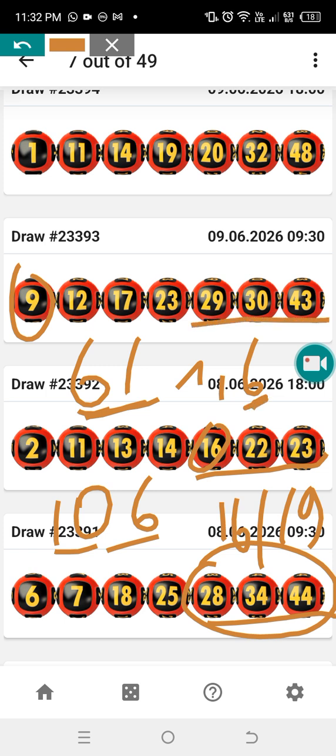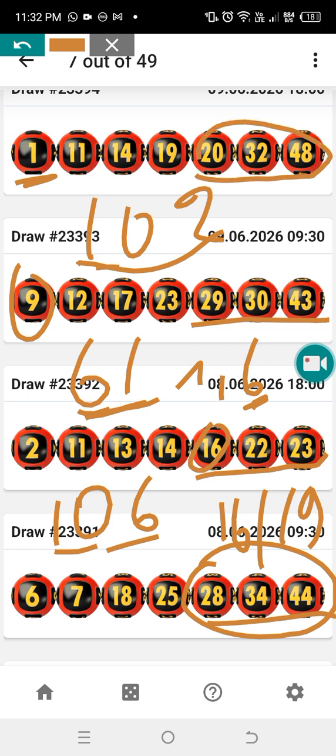Let's move over to 73, 93, 102, which is 1, 2, 12, and 10. So only one number is dropping from this method. But if you check here, we have a 20 which came. I almost forgot, 20 also came. Then we have here 70, 80, 100.